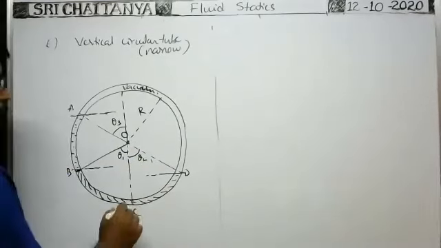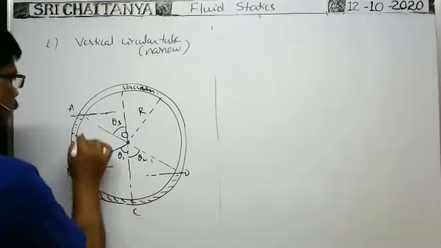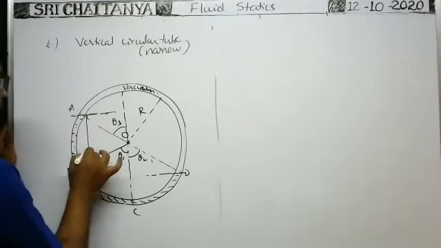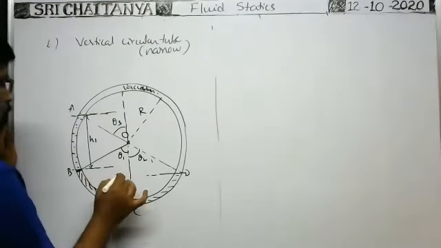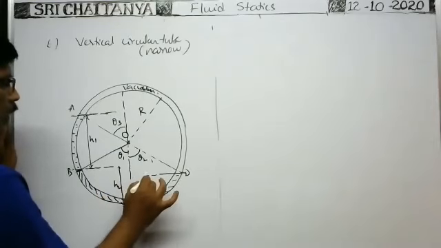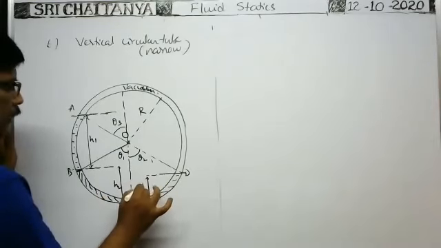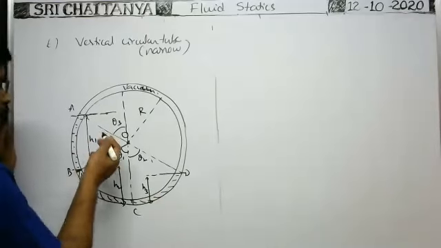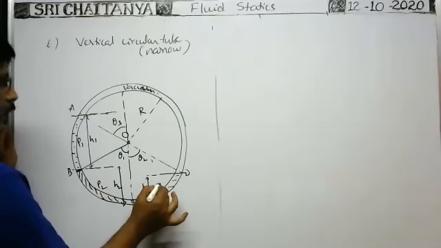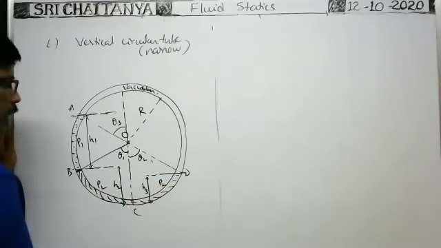Okay, from the bottom, what is the height of this liquid column? First liquid column: the vertical height of this liquid column is H1. Here, the vertical height of this liquid column up to the point C is H2. The height of this liquid column is H3; we will find it by geometry. The density of this liquid column is ρ1. Here it is ρ2. Here it is also ρ2, because both are the same liquid.